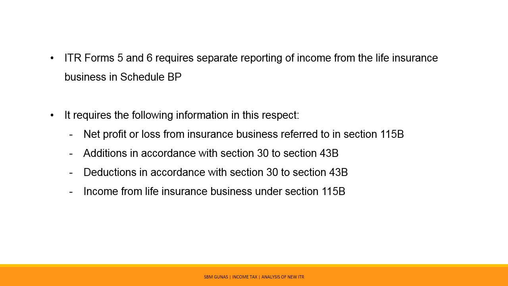Similar changes have been made in other schedules. Inter alia, separate information is required for income from life insurance business in the schedule. Details of losses to be carried forward to future years.